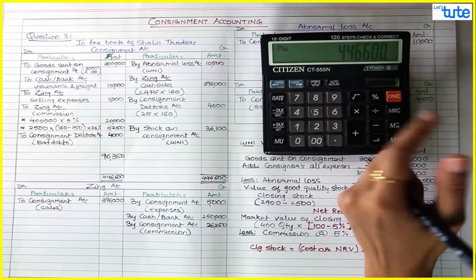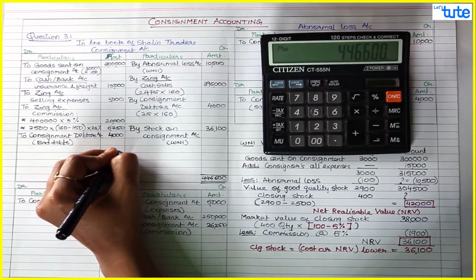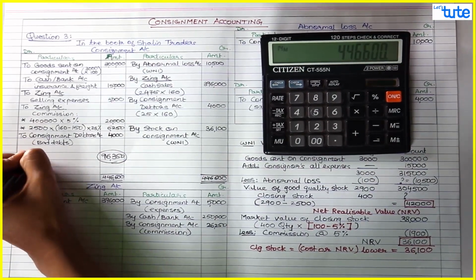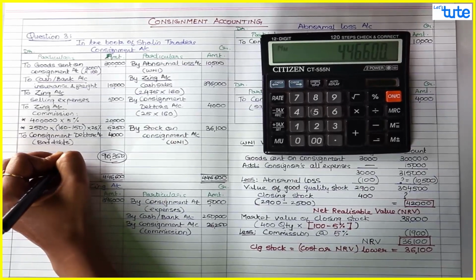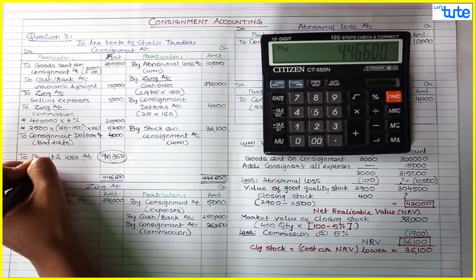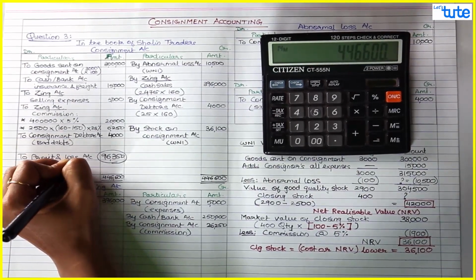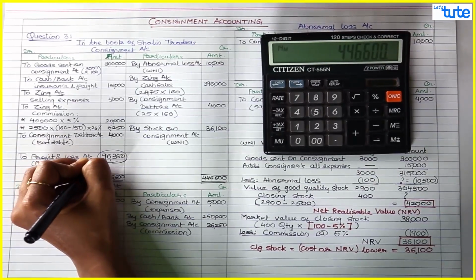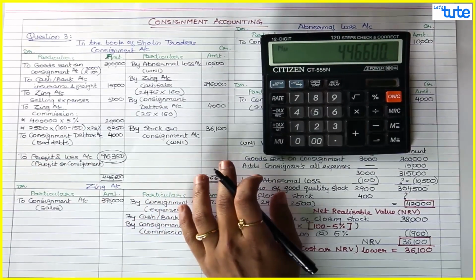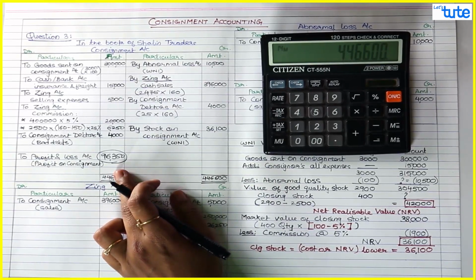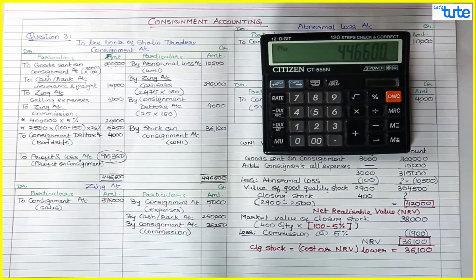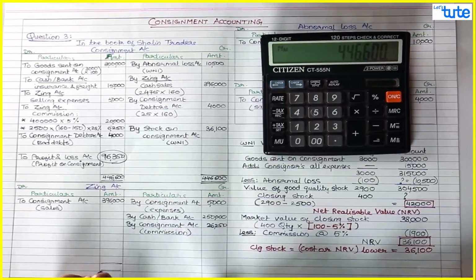This will go to profit and loss account. I can say this is your profit on consignment. So Shalin Traders has earned, though there was a loss of bad debts, but net Shalin Traders has earned 96,350 from this consignment. Closing this consignment account.